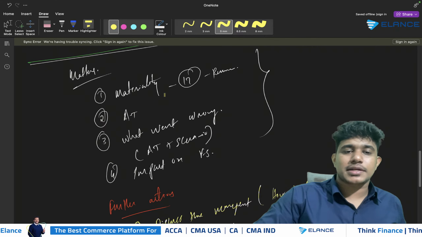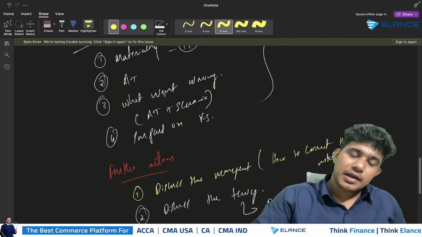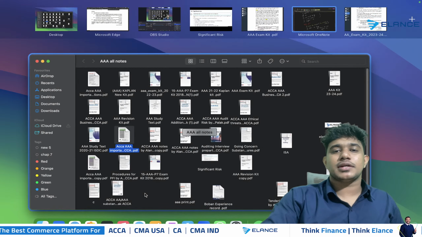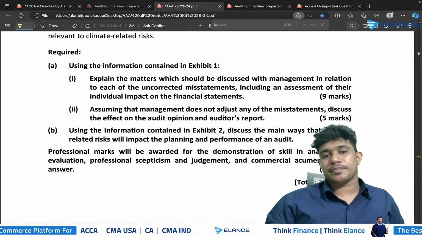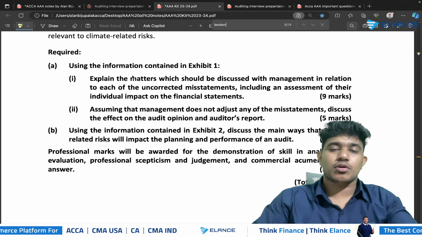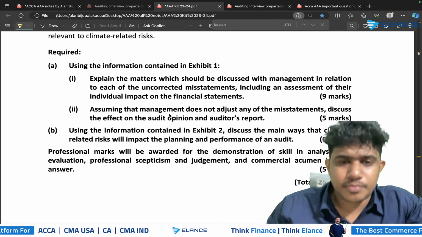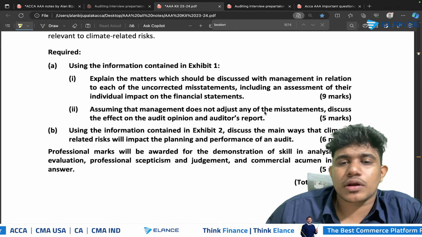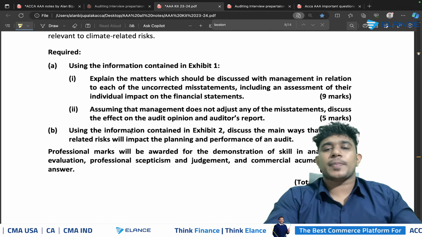So you need to write the matters part, and in relation to each of the matters, you need to specify what you need to discuss with the management. So this is what matters to be considered and discussion with the management requires you to provide as an answer. And there's another question called Basking. If you look at the second requirement here, assuming management does not adjust any of the misstatements, discuss the effect on audit opinion and audit report.